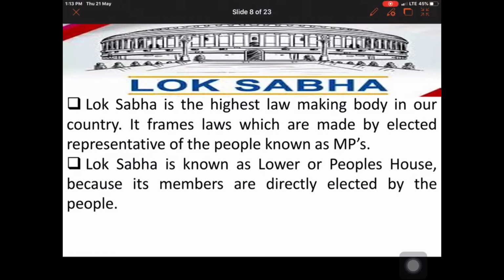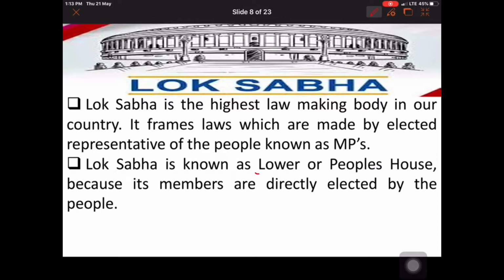As I discussed in the earlier videos, some provisions of our constitution are taken from the constitutions of different countries. This provision of the parliamentary system is taken from the British parliamentary system, which has a bicameral parliament where two houses are there.